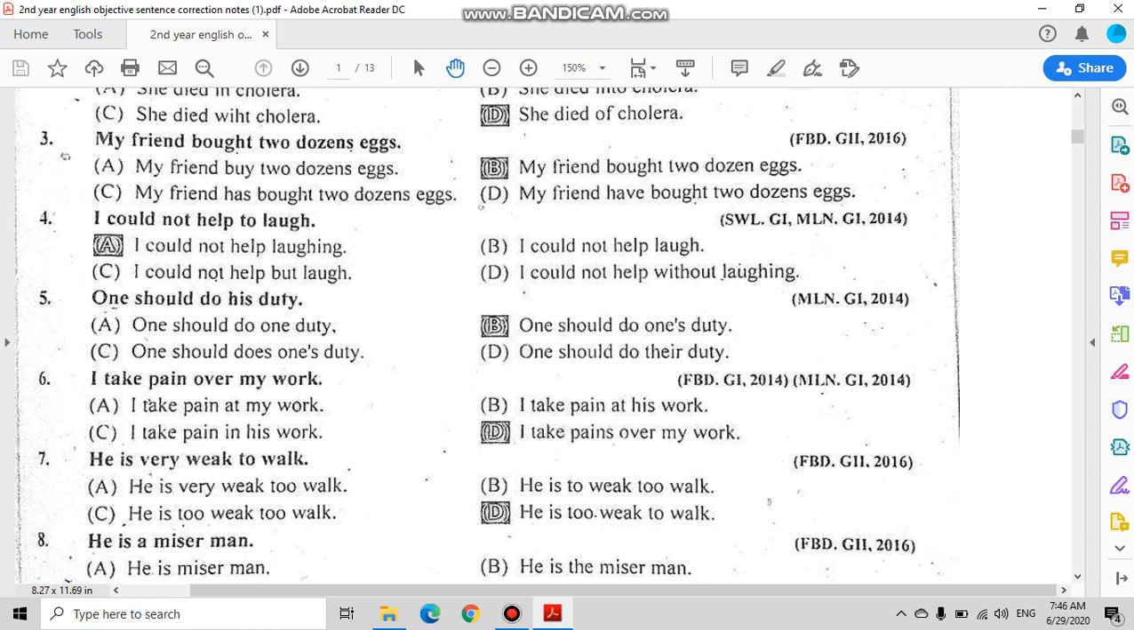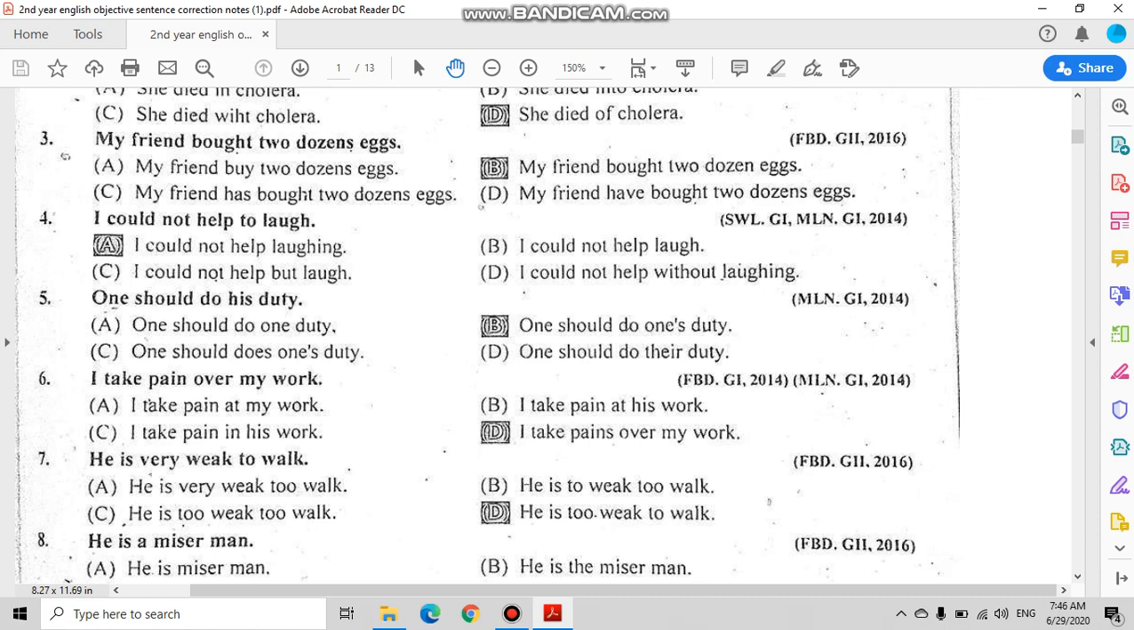I take pain over my work. Now this is an idiom, taking pains. So it is always plural, that is pains. So the correct option is option D. I take pains over my work. Why? Because this is an idiom and in idiom it is not pain but it is pains.